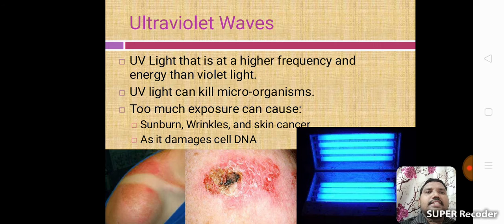UV light is at a higher frequency and energy than violet light. UV light can kill microorganisms. Too much exposure can cause sunburn, wrinkles and skin cancer. These are the diseases caused by overuse of ultraviolet waves, as it damages cell DNA.